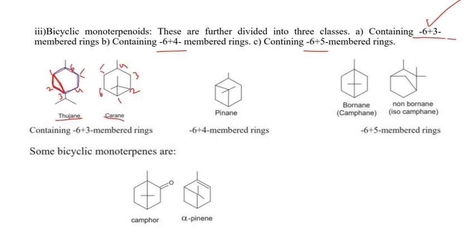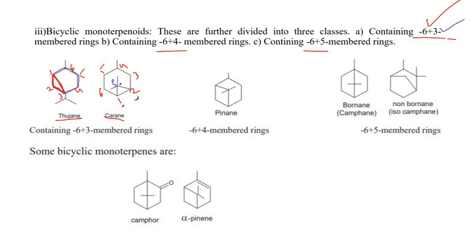There's a six-membered ring, and you can write in a different color 3 here. So this 1, 2, and 3 forms a three-membered cyclopropane ring, and the outer ring forms a six-membered cyclohexane ring. That's why it's called 6 plus 3. Next, we'll move on to 6 plus 4.